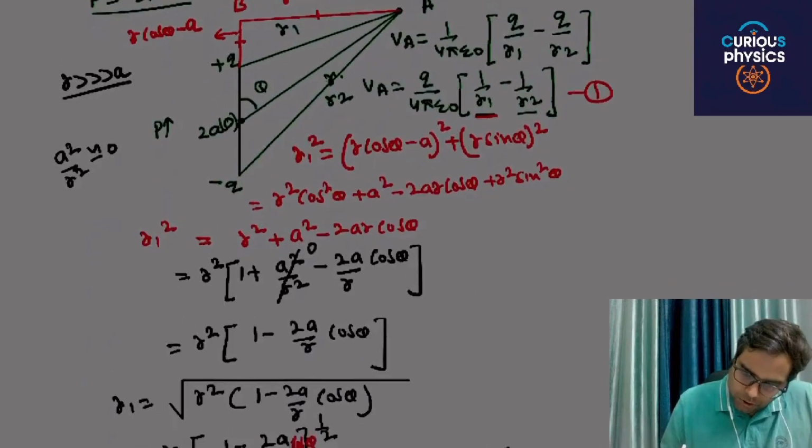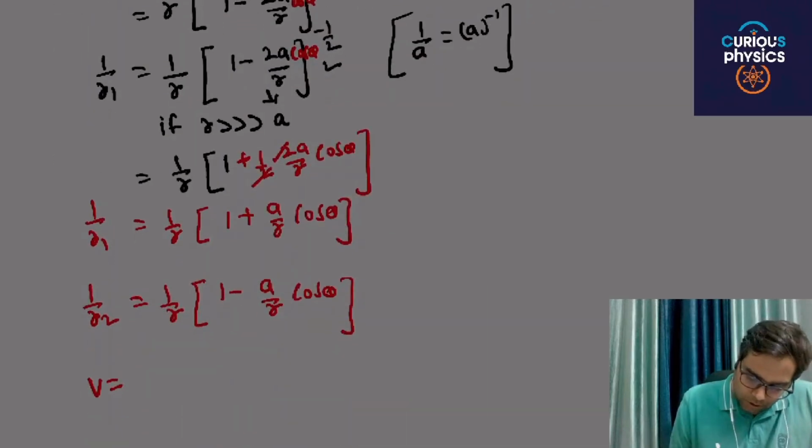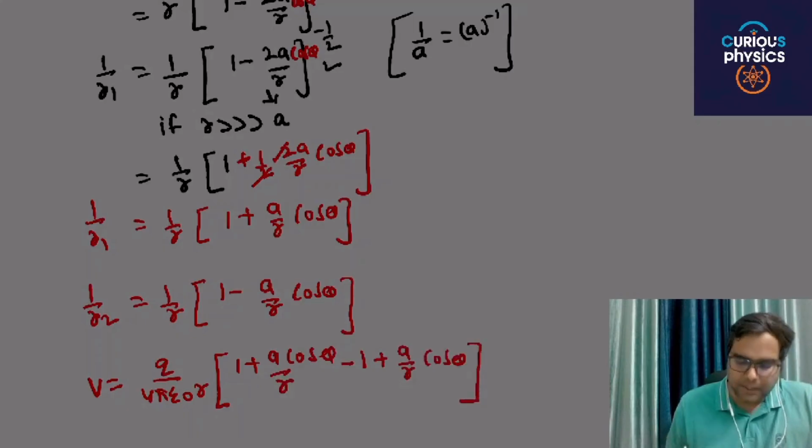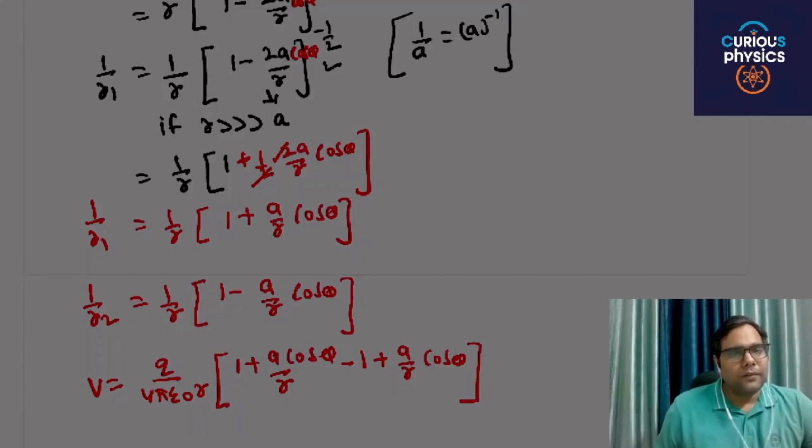1 q by 4 pi epsilon naught r, 1 plus a by r cos theta minus 1 minus a by r cos theta. I have just replaced 1 by r1 and 1 by r2 in that particular equation.